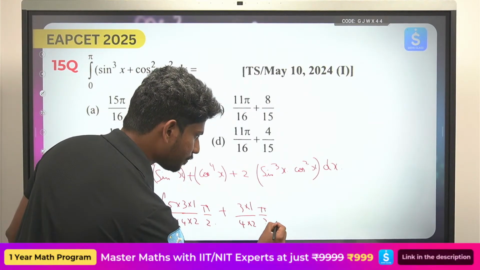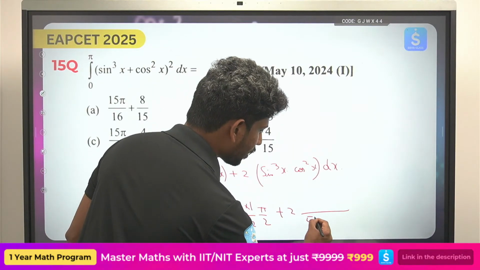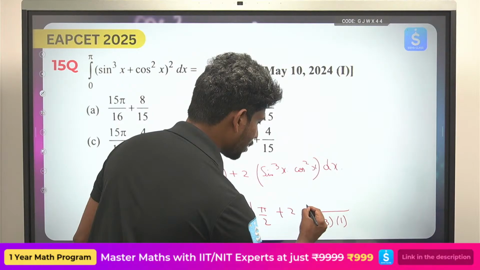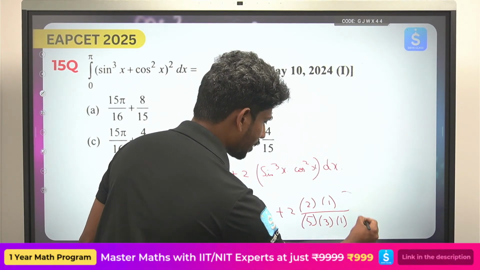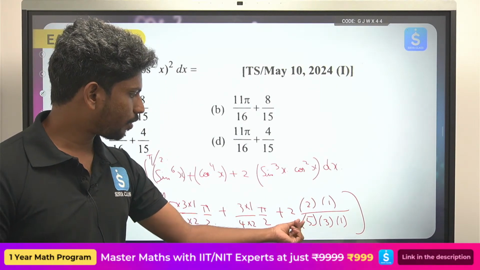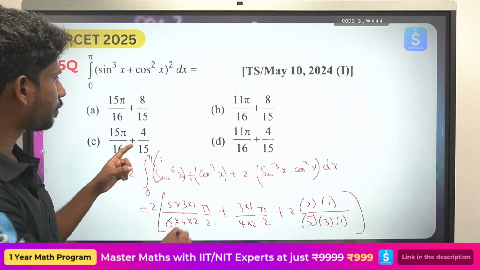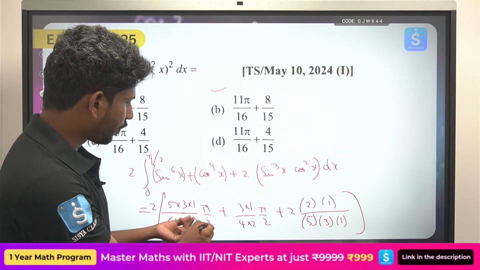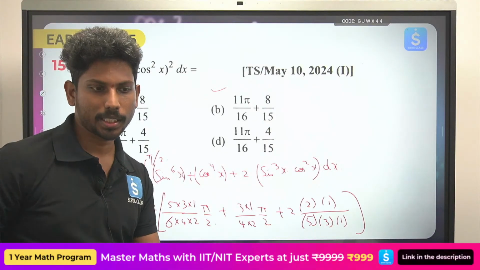So again plus 4 3 2 1 pi by 2, plus 2 times of again the m plus n formula: 3 plus 2 is 5, minus 2 is 3, 5 minus 4 is 1, 3 minus 1 is 2, then 3 minus 3 again, it will not be, 2 minus 1, so it will be here. So what is the final answer we got? You need to calculate this. So 2 2s are 4 by 15, so that will be again 8 by 15. Wherever 8 by 15 is there, that is our right answer. So 5 into 3 is 15, plus again you have 4 into 2, just calculate this, either option A or option B, the calculation I'm just leaving to you.